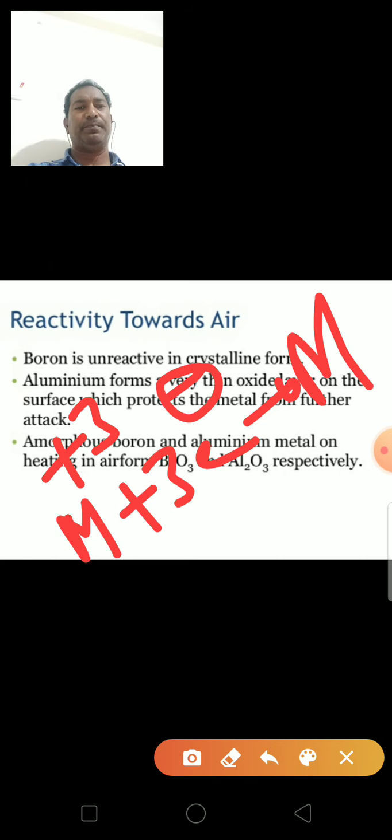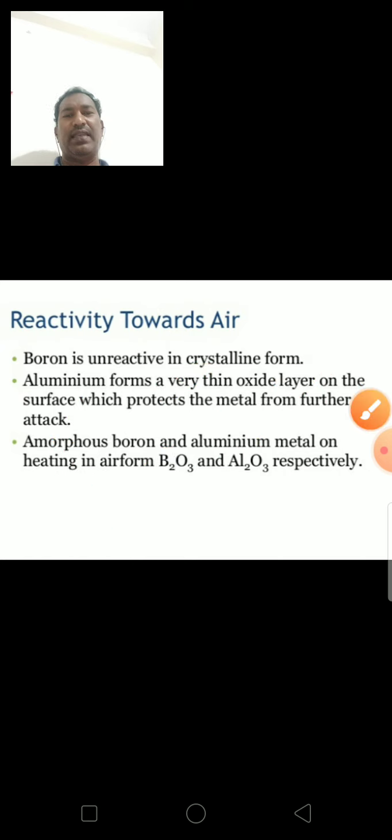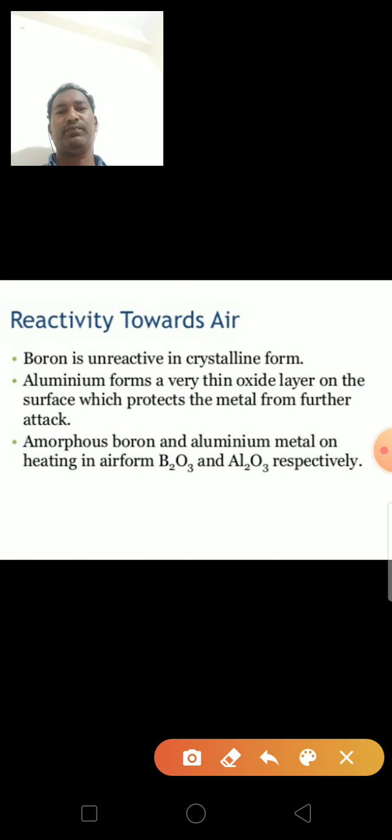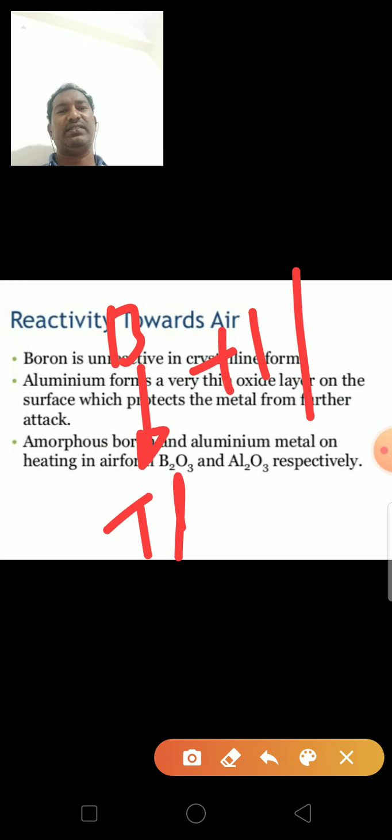the +3 oxidation state becomes less stable in aqueous solution on descending the group, and the +1 oxidation state becomes increasingly stable as we move from boron to thallium.